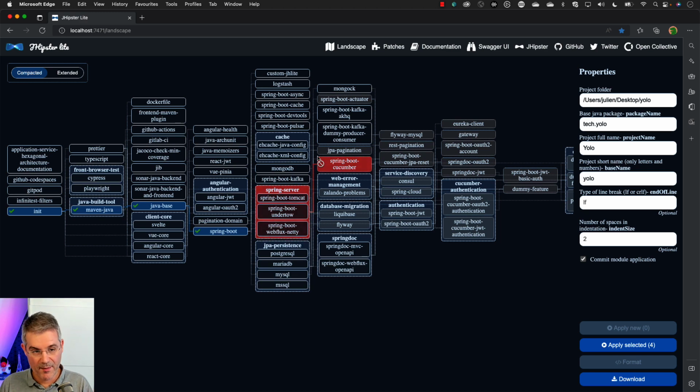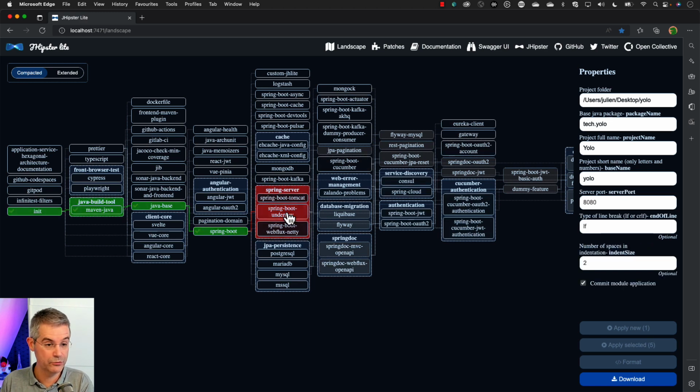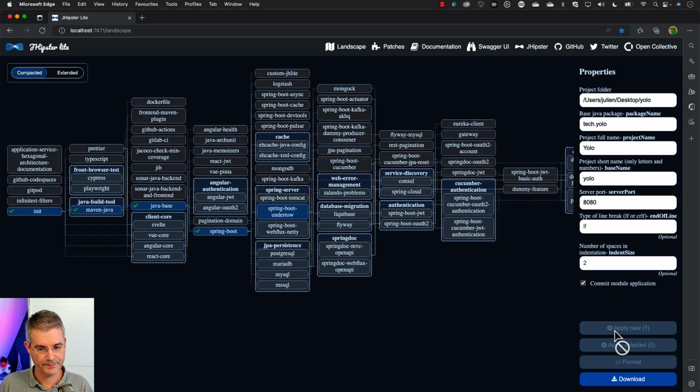Now, of course, let's do a web app. Let's do something a bit more complicated. And for my web app, here we're going to see a second concept. So first of all, let me select here Undertow. I want to use Undertow as a web server for my application. I need to set up a port, so 8080 by default. I'm going to apply it.